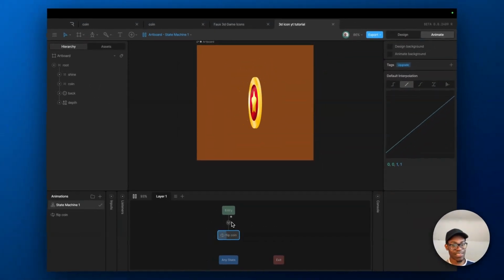So this is how to make a coin flip animation in Rive, from Figma to Rive. It's not hard. Let me know if you have any questions and if you want more Rive tutorials in the future. I'll be sure to make them.